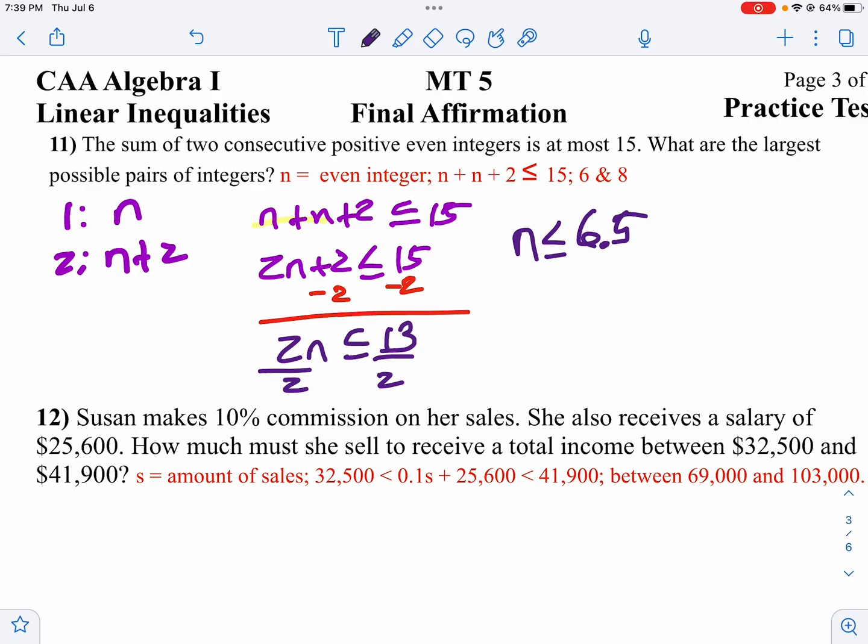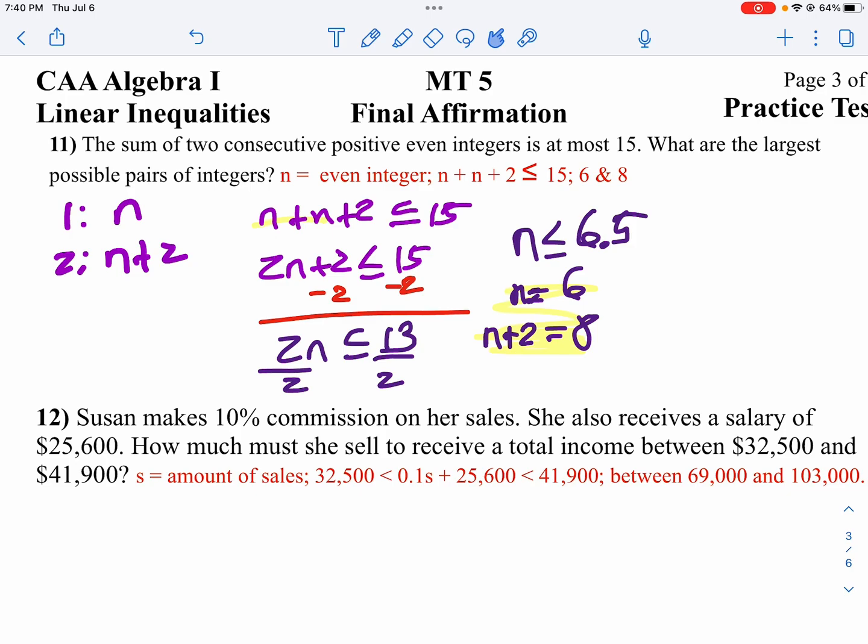That would make my first number, n, 6, wouldn't it? And n plus 2 would be 8. Notice if you add 6 and 8, you get 14, which is indeed less than or equal to 15.